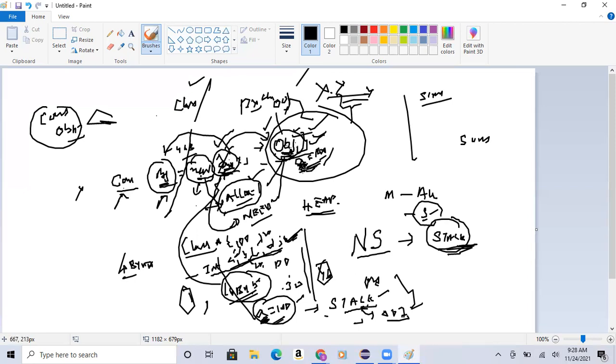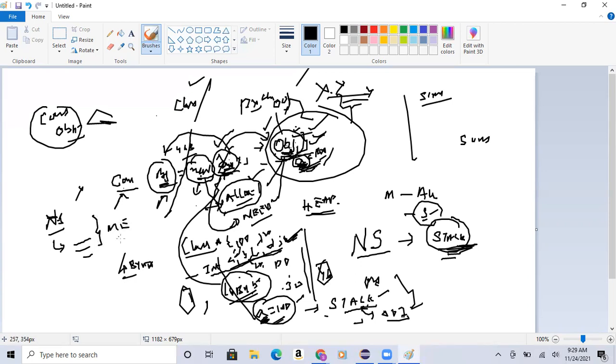Once you create the object, it will be created in the heap memory, and in the heap memory we will have the variables, right? These particular variables are called instance variables. Objects and instance variables will be in the heap memory, and non-static variables will be stored in the stack memory. So by this itself, you need to understand what we mean by non-static variables. Non-static variables are nothing but Xerox copies which you want to create of the original ones; these are called non-static members.